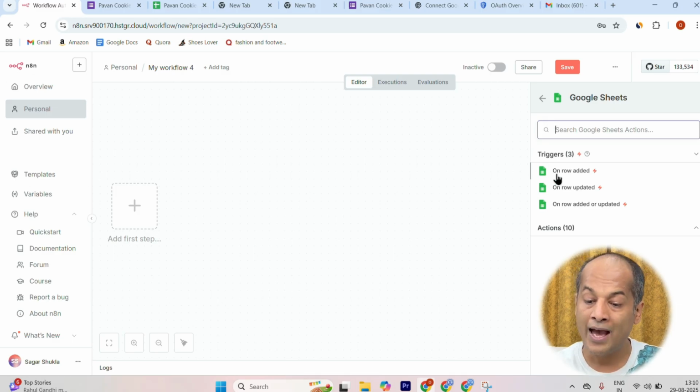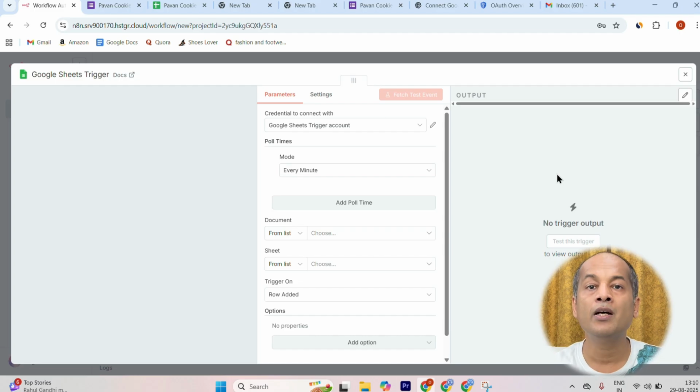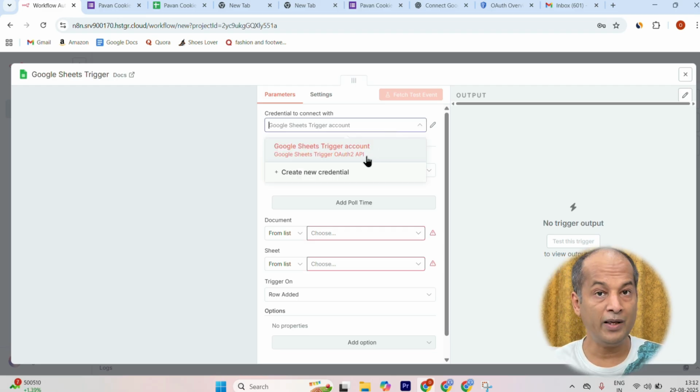What I have to do is, as soon as a row is added, my trigger should be initiated. Since I have already connected my Gmail account, I am not getting anything to connect. Since you might not be connected, there is a simple process: you will get connected to your Gmail. Now since my Gmail account is connected, I am getting this option. You will get the option create new credential if your account has not been created.